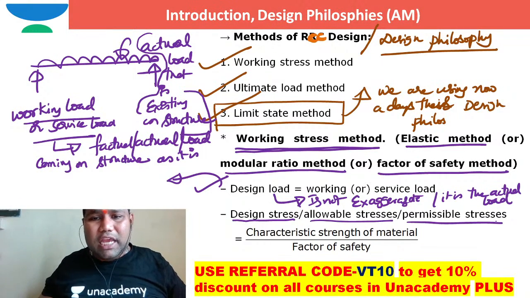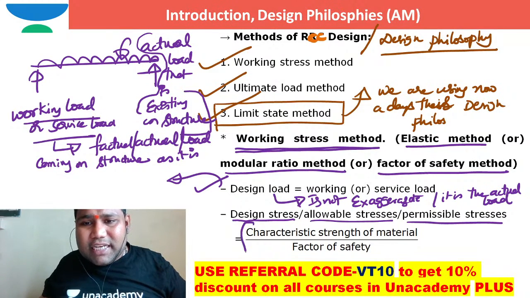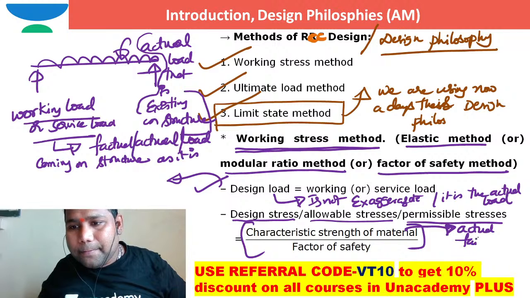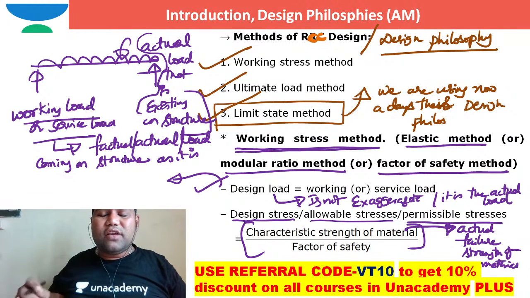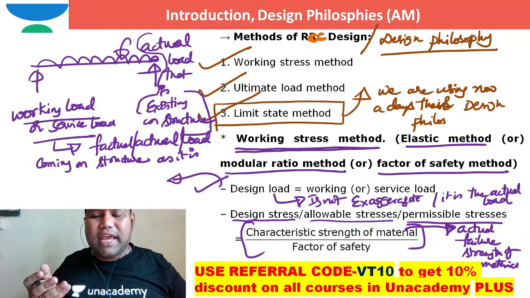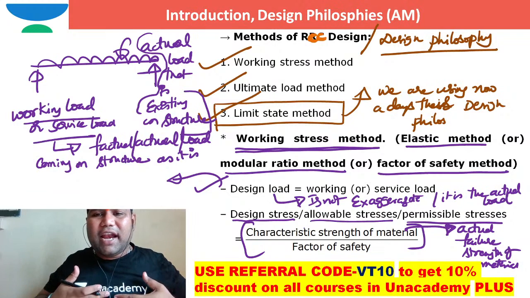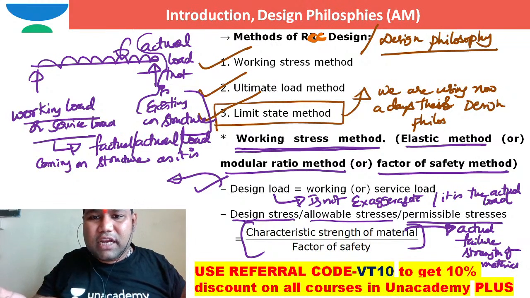So let us suppose the actual resistance of the material, the characteristic strength of the material, is the actual failure strength of the material. What is characteristic strength of the material? Actual failure strength of material. If I take the actual failure strength of the material, then I cannot take any chance: if more load comes, it may fail fast.